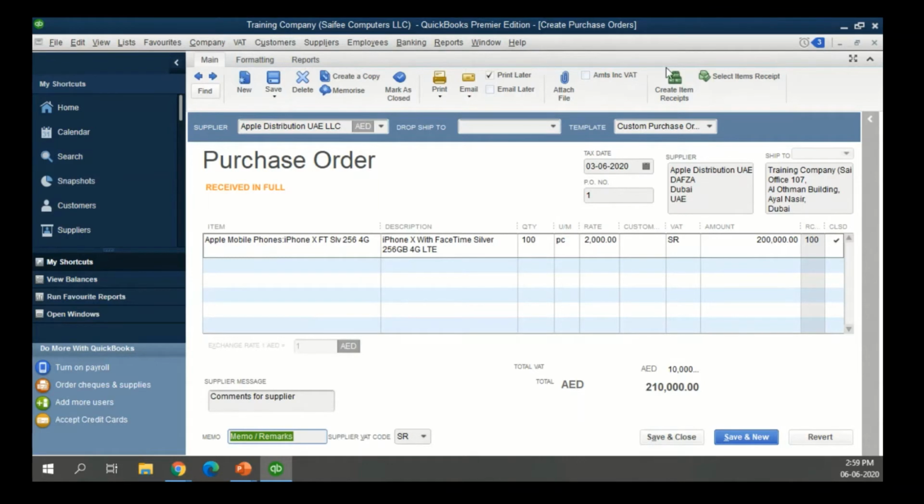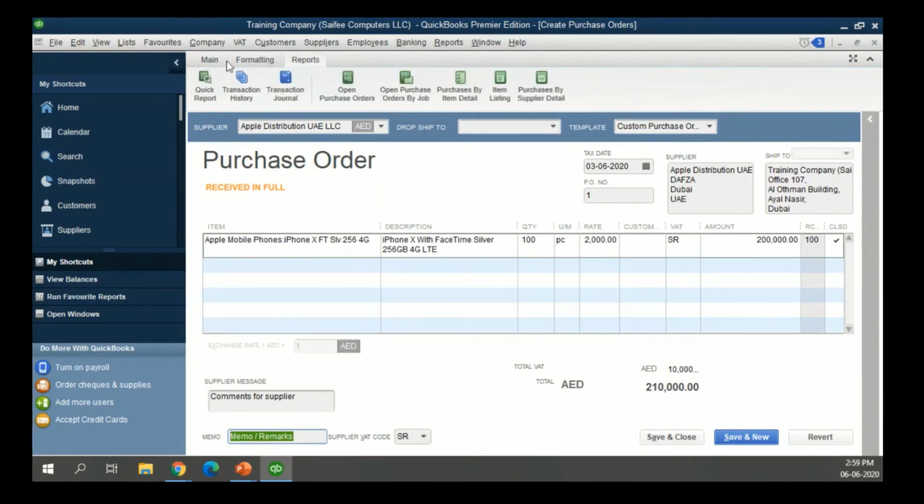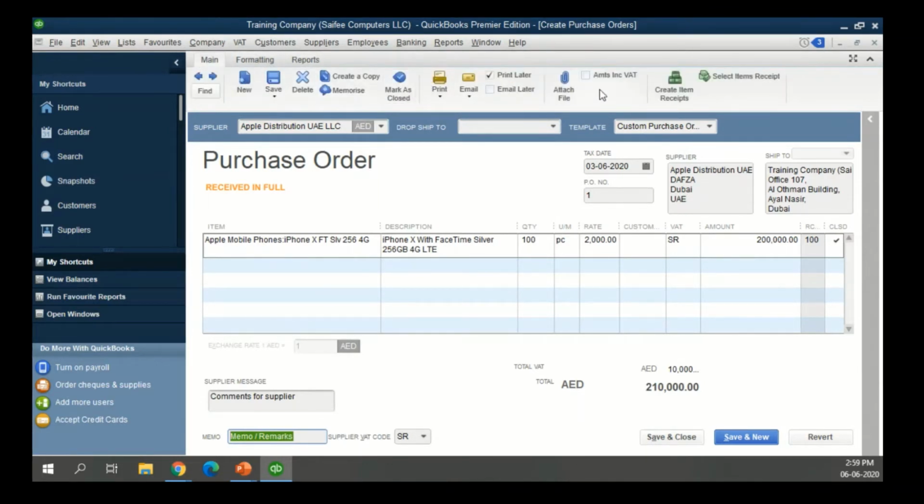Now, if you have a look on the top side, we have a few ribbons here. These are different options which are available at this time. You can use them. They are pretty self-explanatory, or again, we can do more advanced sessions wherein we can see how best we can utilize these options.